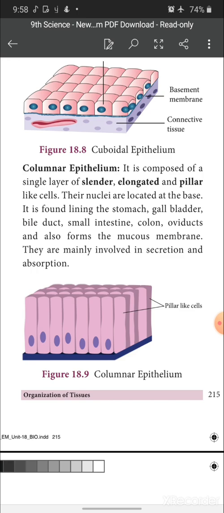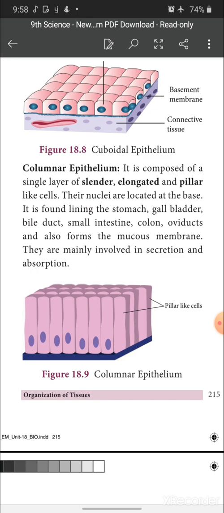Okay. And where it is located? What is its function? That's all. Columnar epithelium. It is composed of a single layer of cylinder, elongated and pillar-like cells. Their nuclei are located at the base. Where is it located? Lining the stomach, gallbladder, bile duct, small intestine, colon, oviduct, and also forms the mucous membrane.